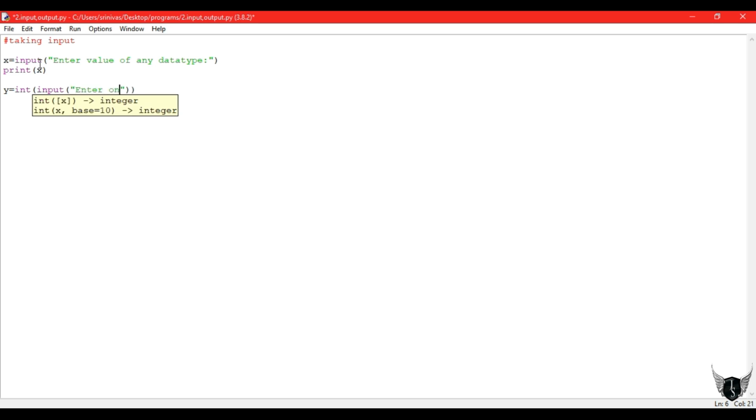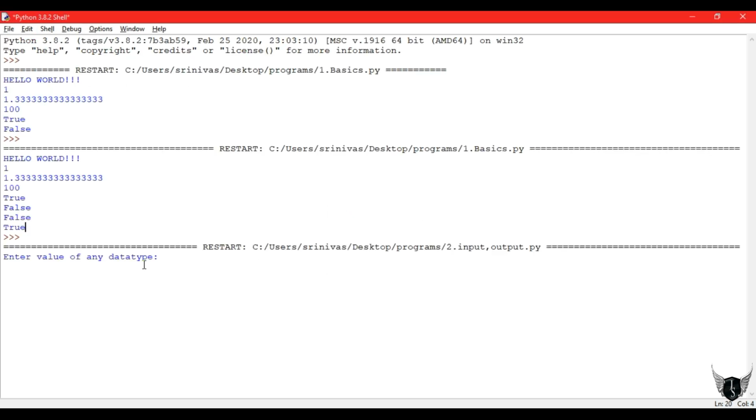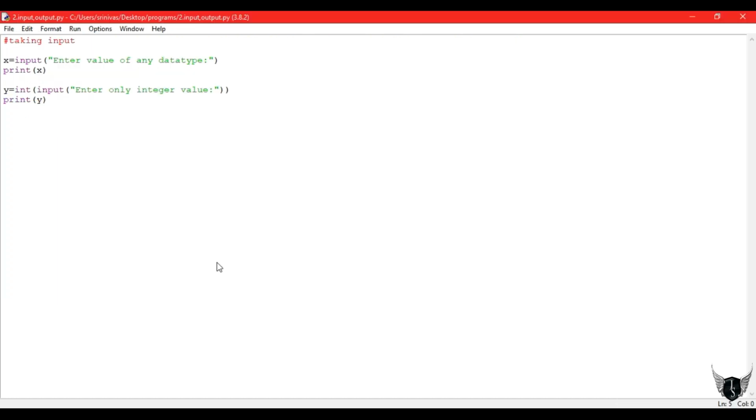So in the y variable I am taking input as enter only integer value. Why? Because if we enter a string also there is no use, because we are doing typecasting. We wrote int before, so it is compulsory to write only an integer value. But in x you can write any data type value. By default it will take that as a string. You can convert that later based on your requirement. So I wrote one string before and I am writing another integer, 1000. So there my x and y values are printed. So this is basic input.